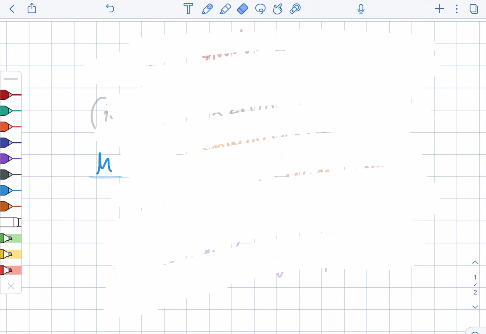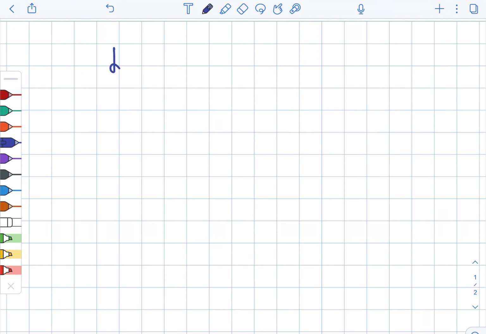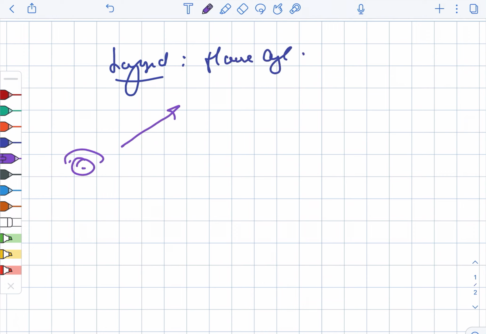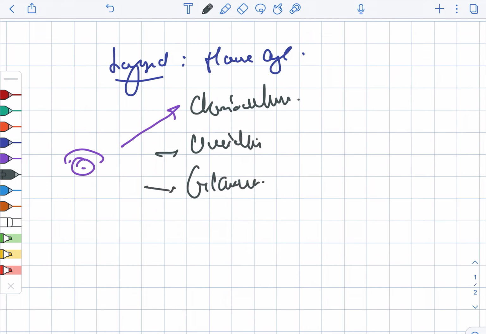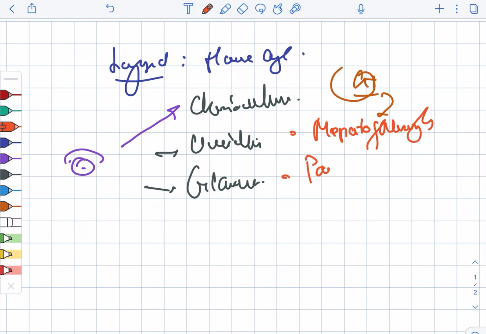Now next looking at the laryngeal. In case of laryngeal, there can be presence of hoarse cry, and ocular, it can be presented with chorioretinitis. There can be presence of uveitis as well as glaucoma. Now looking at the GI, there can be presence of hepatosplenomegaly as well as pancreatitis as well as enteritis.